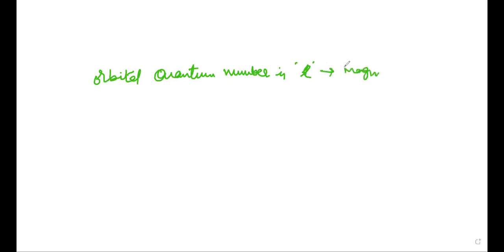We continue our explanation with one electron atom, in which the orbital quantum number is L, which determines the magnitude of the electron's angular momentum.